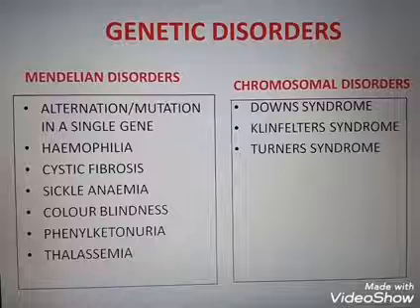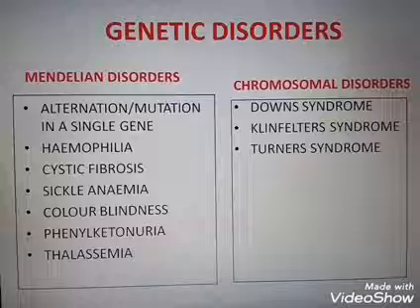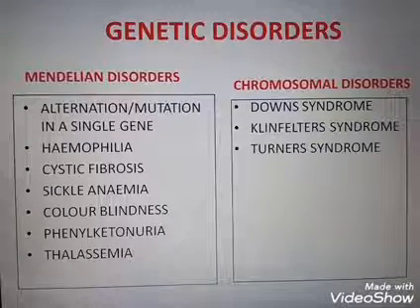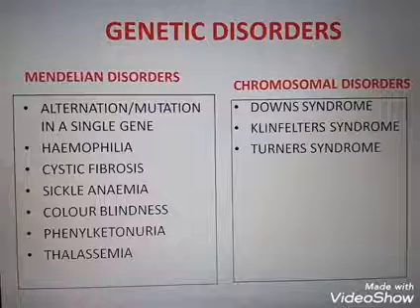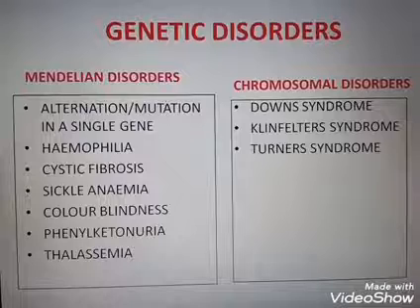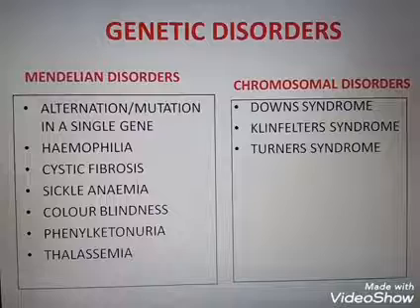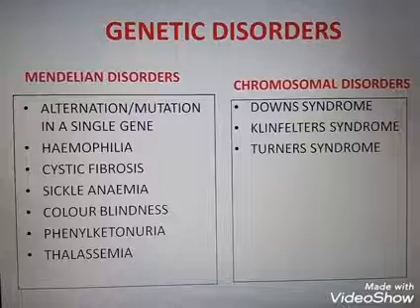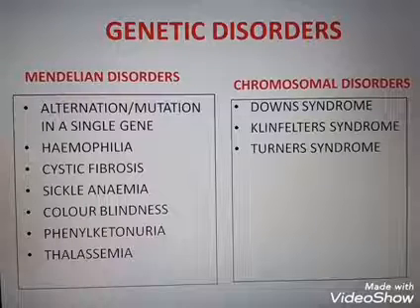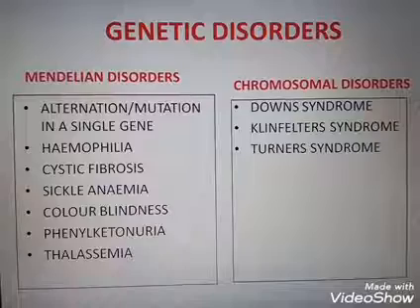Mainly, Mendelian disorders occur due to alteration or mutation in a single gene. Some examples of Mendelian disorders are hemophilia, cystic fibrosis, sickle cell anemia, color blindness, phenylketonuria and thalassemia. And from the chromosomal disorders, Down syndrome, Klinefelter syndrome and Turner syndrome. These are some examples for the Mendelian disorders and the chromosomal disorders.